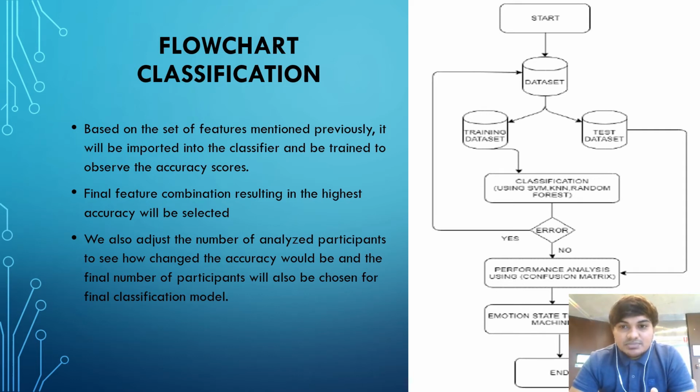Once the data set is obtained, we separate them into 2 different sets, that is the training data set and the test data set. The training data set is imported into the classification to train the model first. If after classification there is any error, we need to check the data set again, or else we can continue with the performance analysis, where the results are obtained in the confusion matrix, and the value with higher accuracy is compared and obtained. Once the value is obtained, we try to classify which emotion state it belongs to. And that is the end of the process, and Wak would take over.